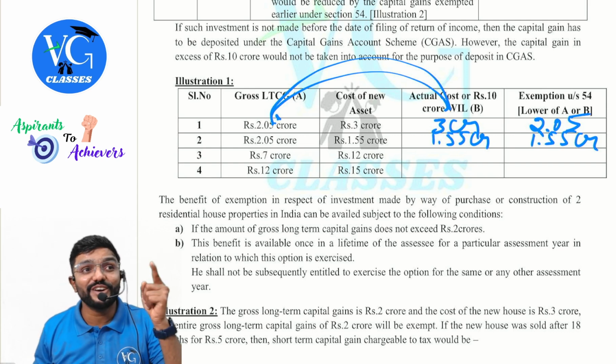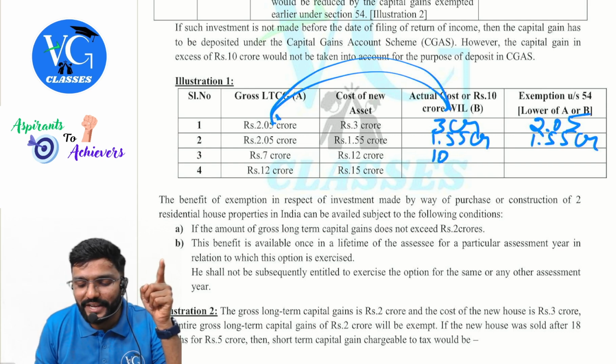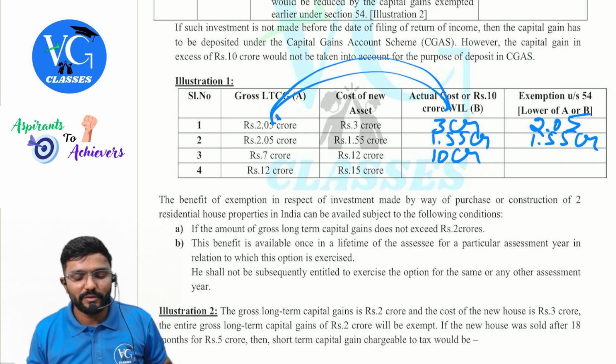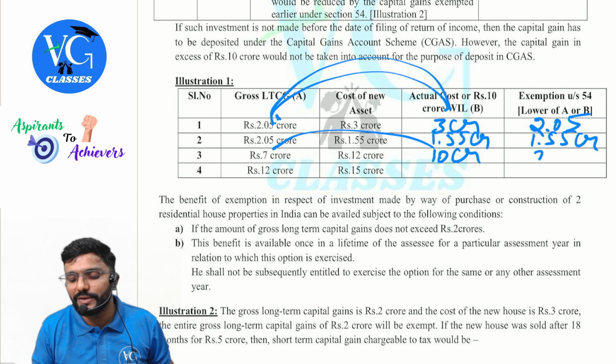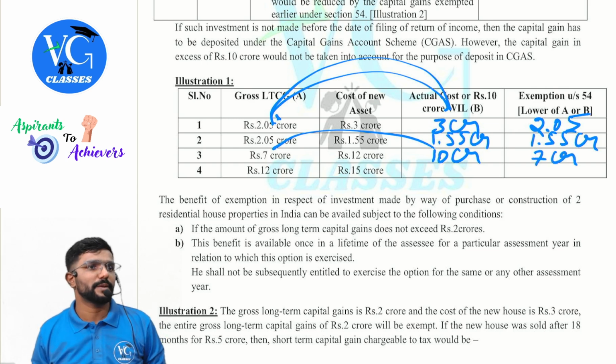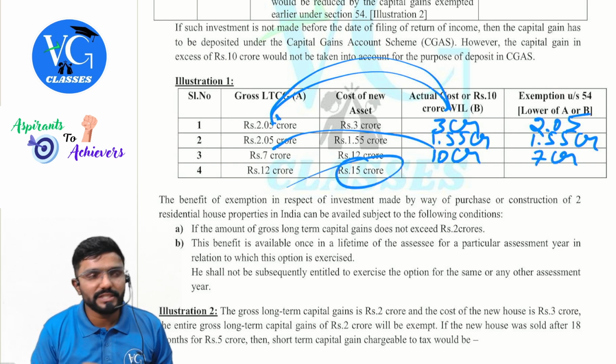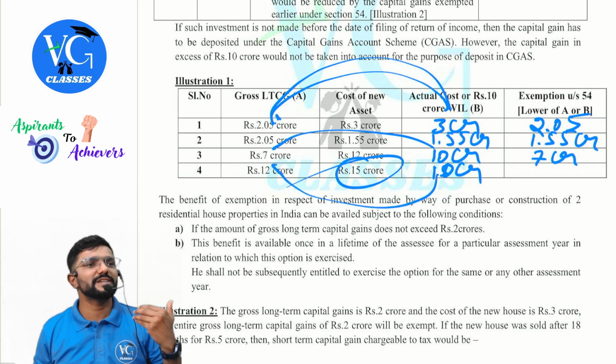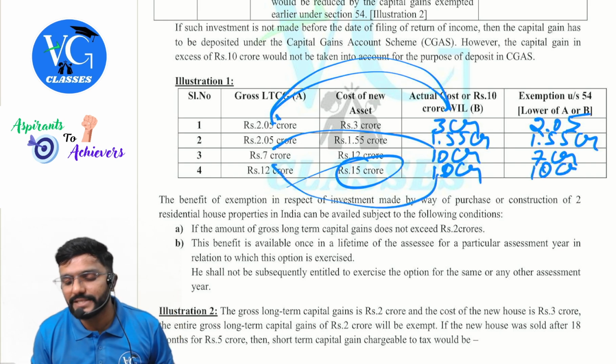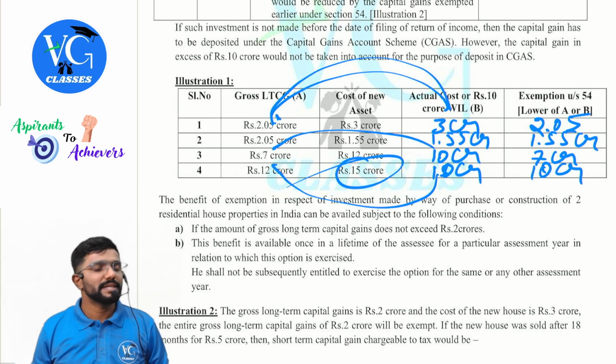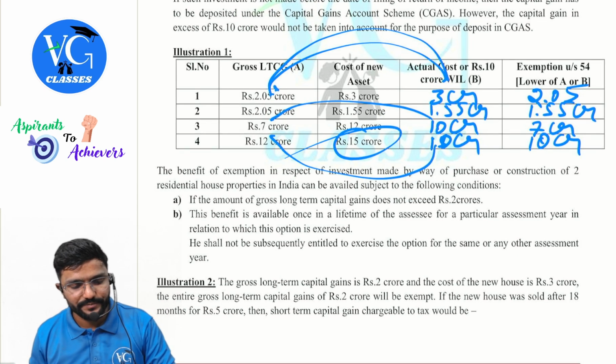Okay. Next, actual cost is 12 crore. So how much should I take? Only 10 crore. Now compare 10 crore with 7 crore. Whichever is lower is the exemption: 7 crore. Next, actual cost is 15 crore. 15 crore or 10 crore, whichever is lower, 10 crore. Compare this with 12 crore, whichever is lower, 10 crore allowed as exemption, guys. Yes, sir.